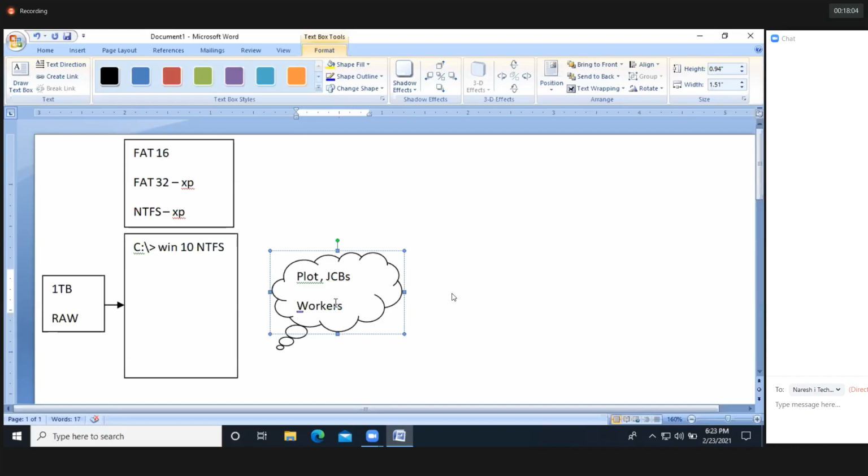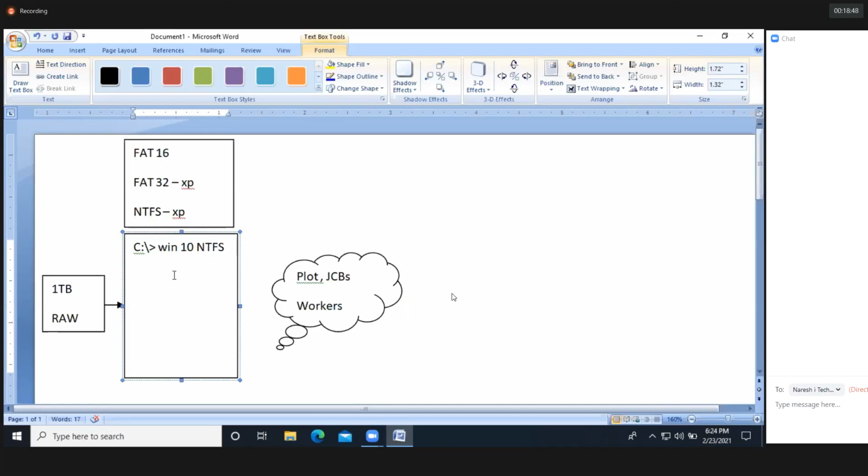Maybe thieves can steal our products, and because of the weather, if there is heat or rain, you are going to lose these products. Likewise, I have my personal data and my official data. Where do I need to store them? Into the C drive itself, because the total 1 TB became C, that means one drive. Maybe in future, if the C drive is affected by a virus, we are going to lose our personal data as well as our official data, whatever it may be.